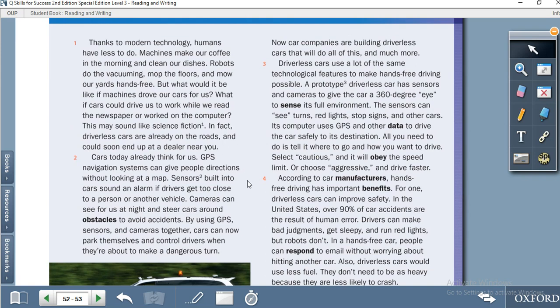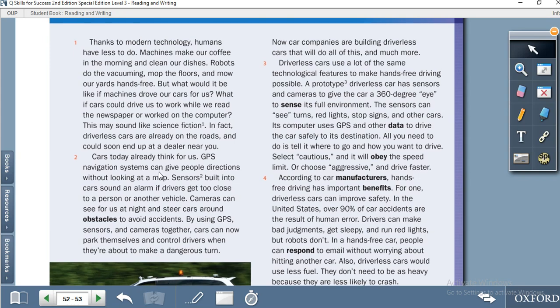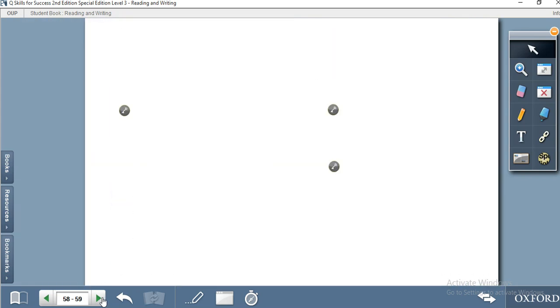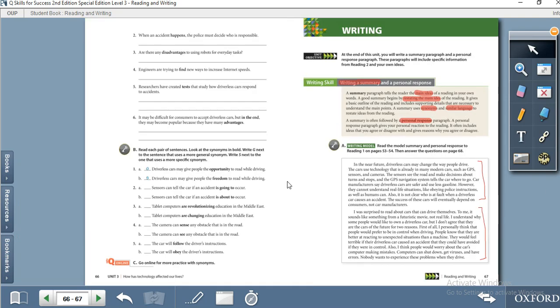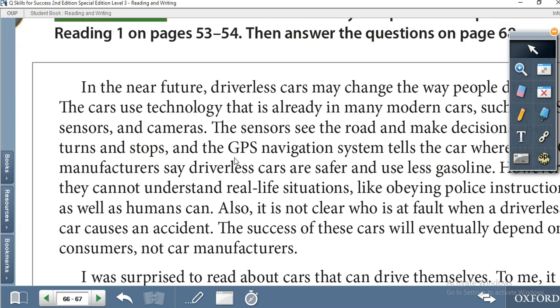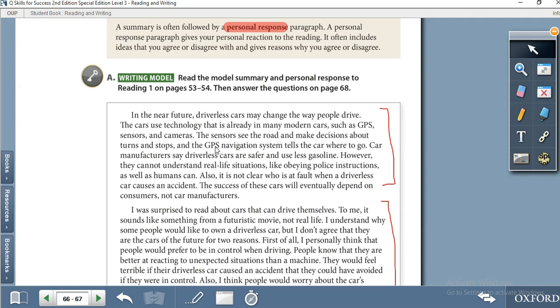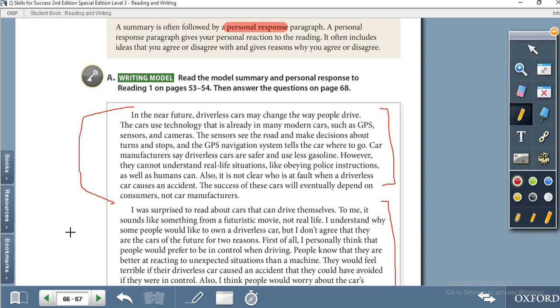They will use technology, they will use GPS, and there are some pros and cons, I mean good and bad things, advantages and disadvantages about using driverless cars. So for writing a summary, here you see the writer summarizes the whole article into one paragraph. That is the summary of the paragraph, summarized in one paragraph.